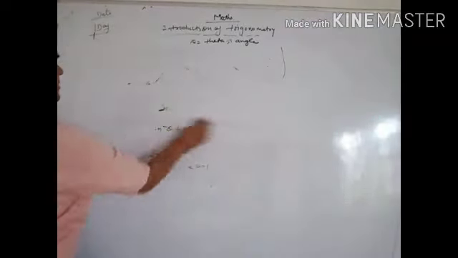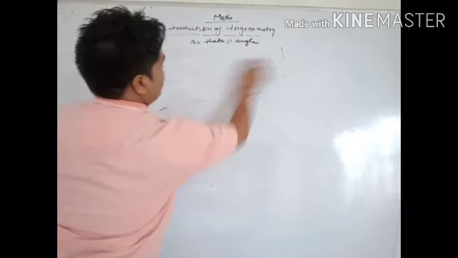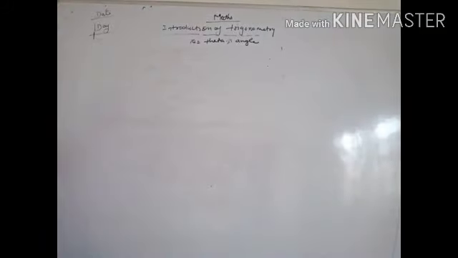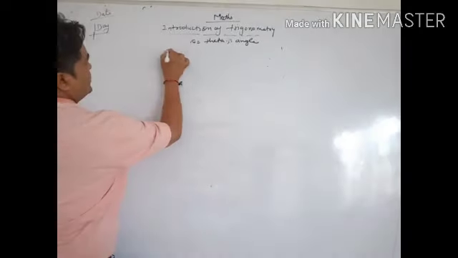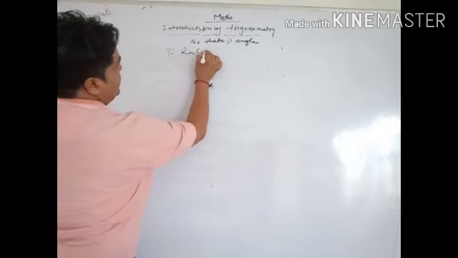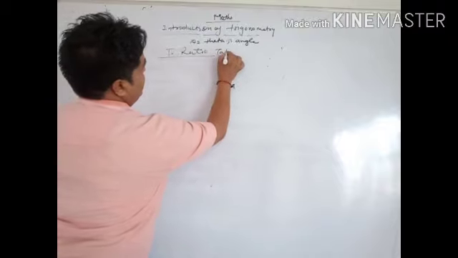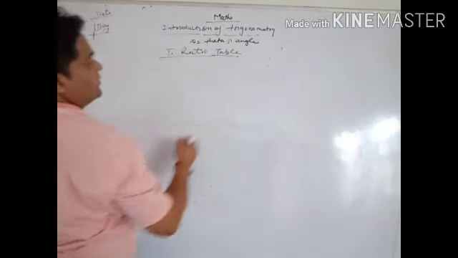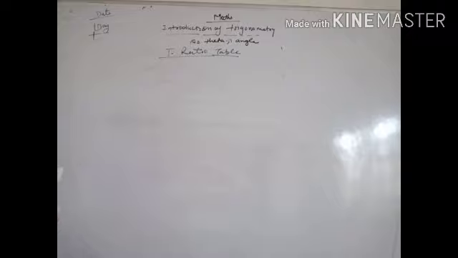Now, how can we make the trigonometry table, the T ratios table? It is a very simple method, and we can find out the values of T ratios at 30 degrees, 60 degrees and others.